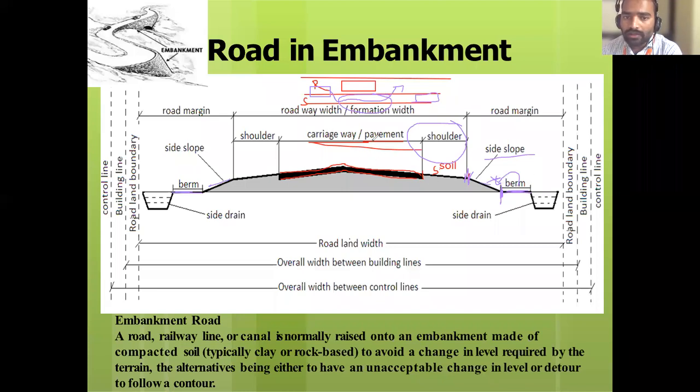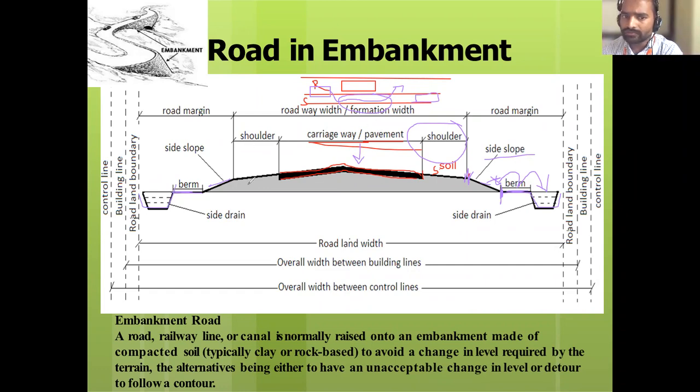So whatever rainwater comes on this pavement goes to the subsoil, from your shoulder to the side slope, isn't it? Then from the side slope, where does it come? On the berm. So from the berm, all this water is collected into the side drain. There is a drain made here, on both sides. Water is collected here, flows in a longitudinal way, and is collected outside.